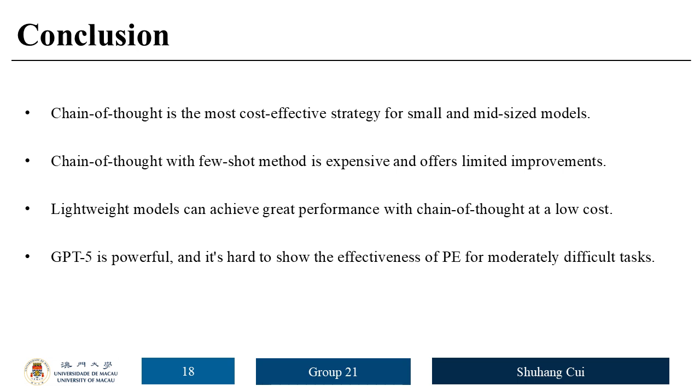Chain-of-thought is the most cost-effective strategy for small and mid-sized models. Chain-of-thought with few-shot methods is expensive and offers limited improvement. Lightweight models can achieve great performance with chain-of-thought at a low cost. GPT-5 is powerful, and it's hard to show the effectiveness of prompt engineering strategies for moderately difficult tasks.